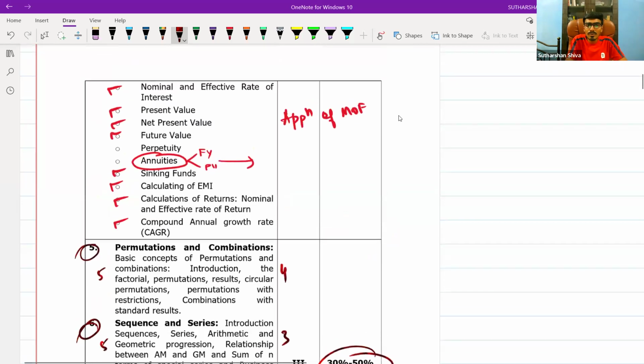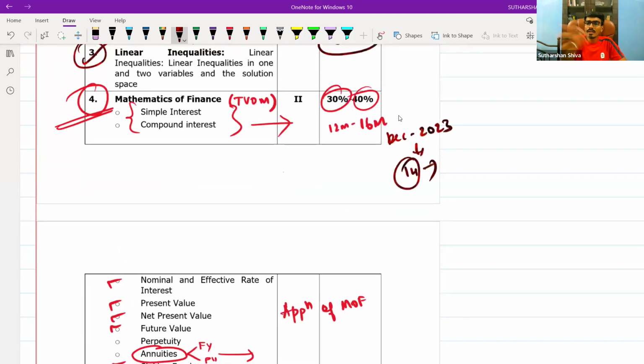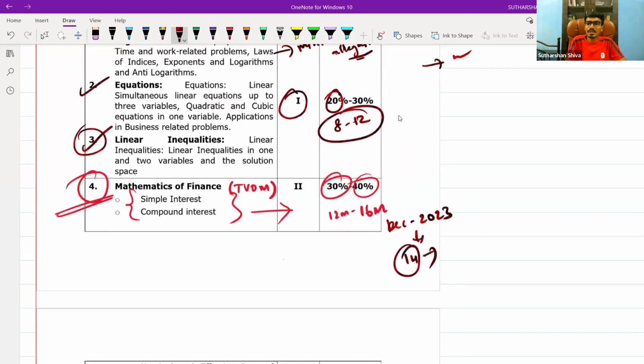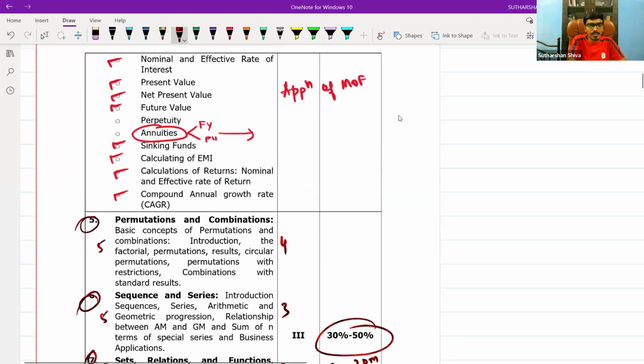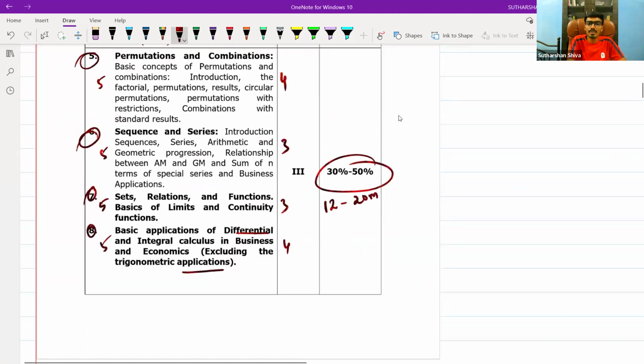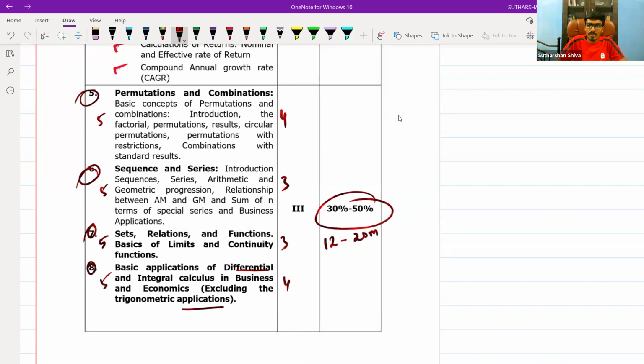Instead, what they will do, in permutation and combination they will increase to 16 marks, or in equations and ratios and proportion they will ask for 12 marks. It is not necessarily that 20 questions can be tested from this. In December 23, if you go and check your paper, the law question is never tested. A few other concepts are not at all touched. They may omit many questions in equations and sequence and series, since only 1 or 2 questions can be tested. Differential calculus also is very basic.